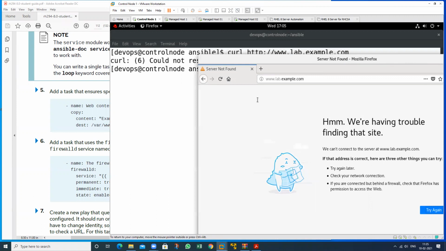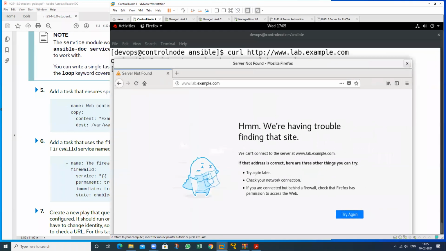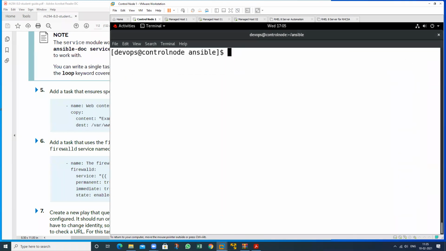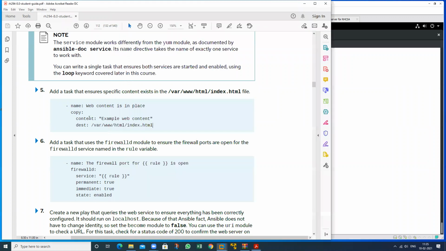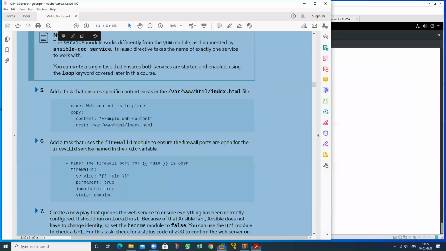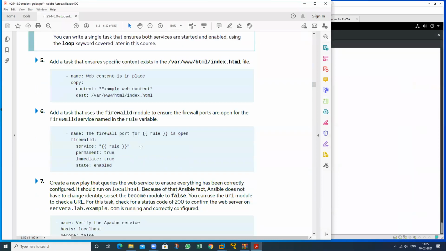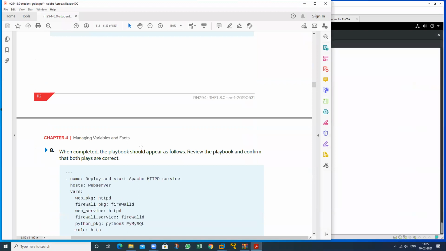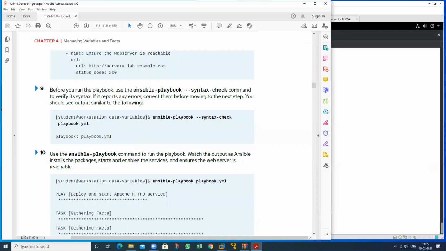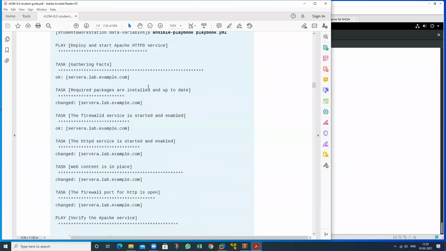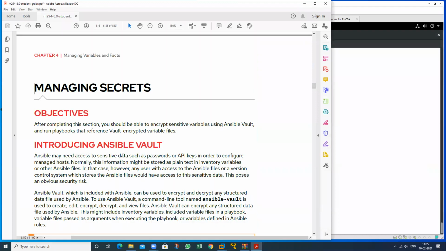So this is the whole concept, that you can also use www, then any other name, but name resolution should work and other things should also work, then we are able to open any particular name. Okay, so this is the whole thing about the variables, and then I will move to the next concept, that is managing secrets. That is about how to manage the vault, which I will discuss.